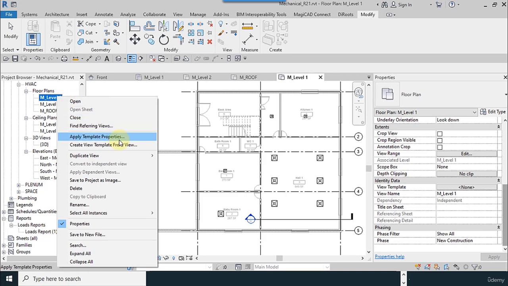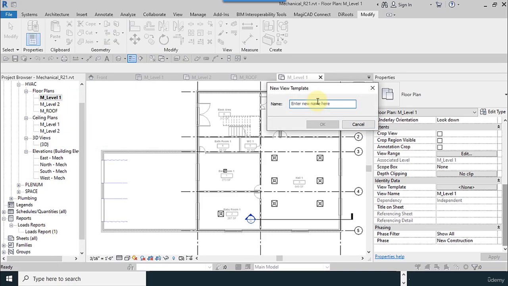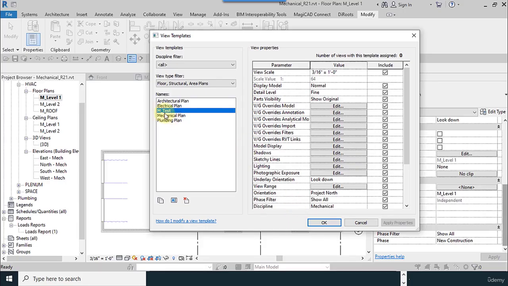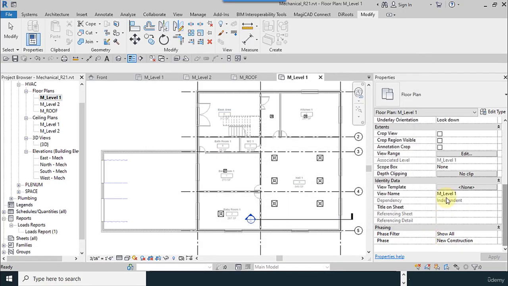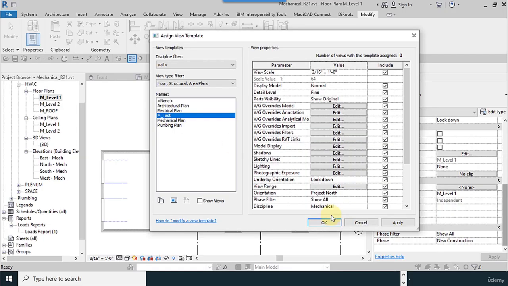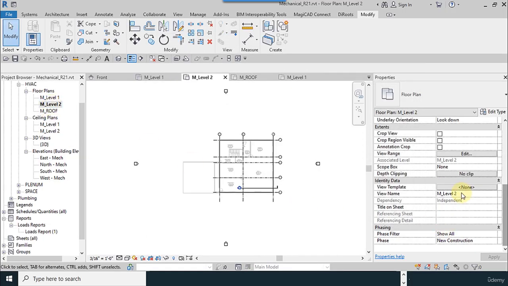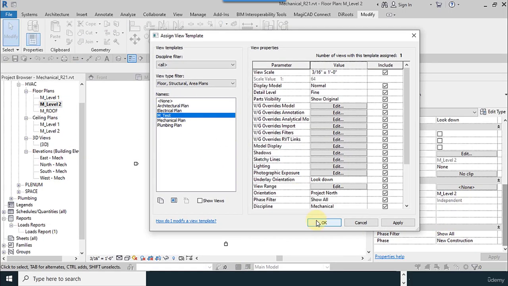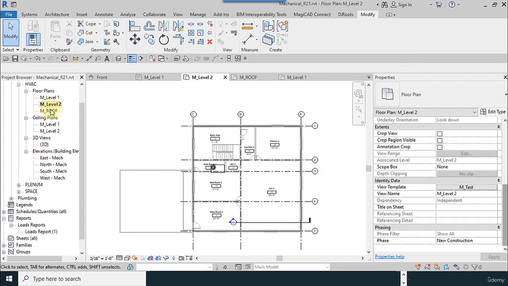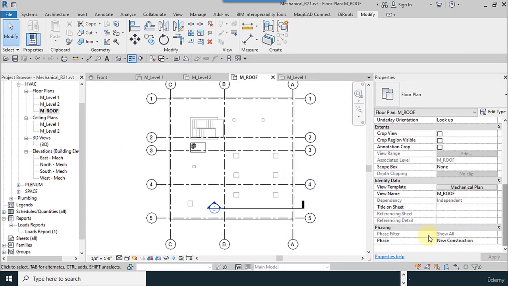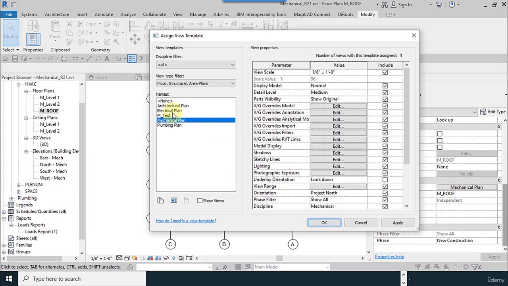I did the settings for belong to it, and I go to the level 1, right click, new view template, M, underline, test. Okay, this is our view template. I try to relate it, and also I try to do it for the level 2. Settings will assign here, so we will see what happened.